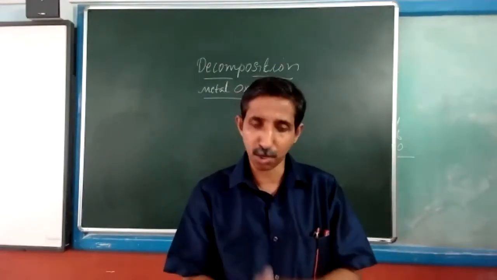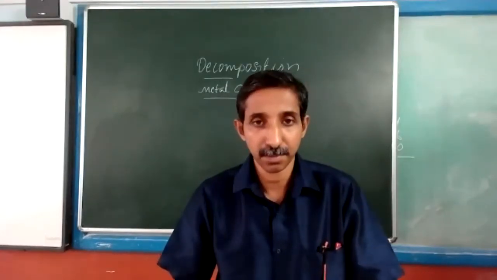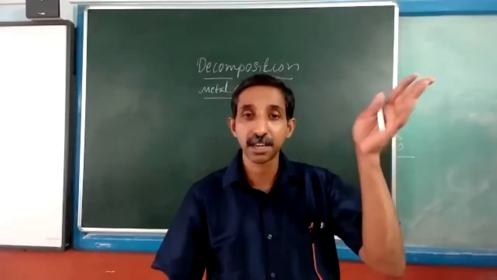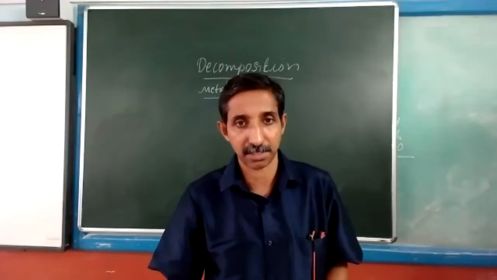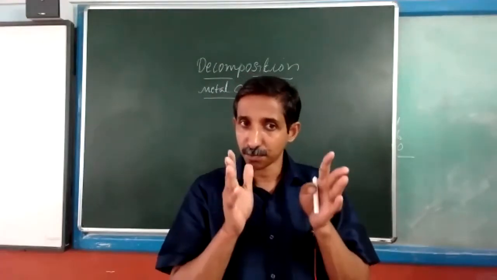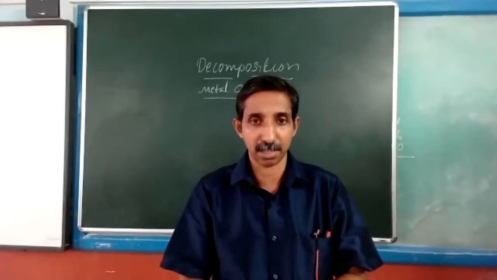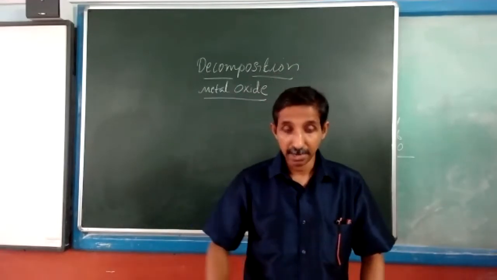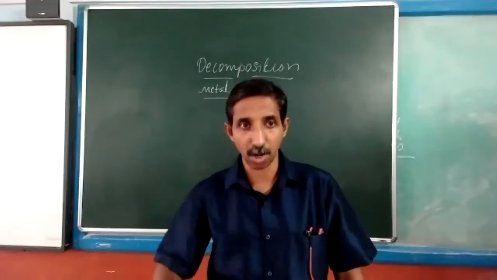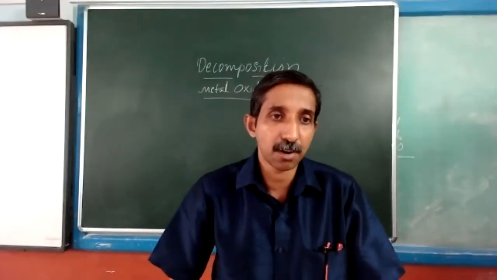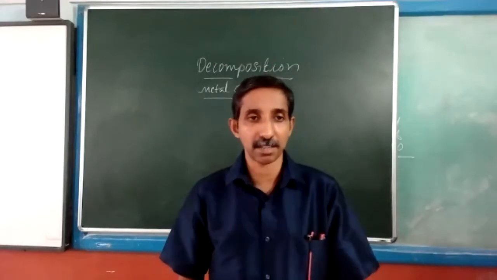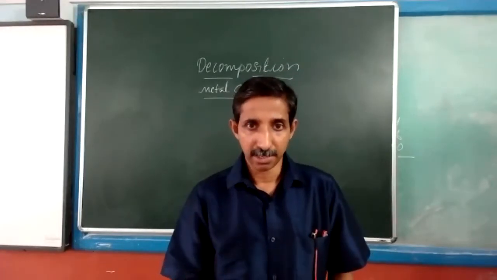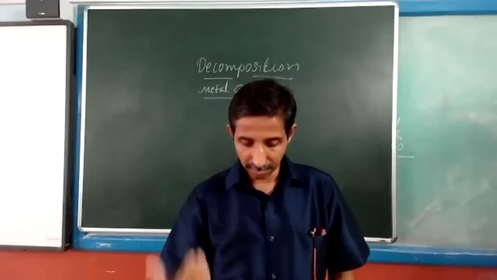For your study, only a few metals are mentioned, and they are placed in the decreasing order of reactivity. Only a few metals for the scope of the class 9 syllabus. It's mentioned on page number 24. On page number 24, at the side, there is a column where the reactivity of common metals is shown, where potassium lies at the top, K, Na, Ca, Mg, and it goes like that.